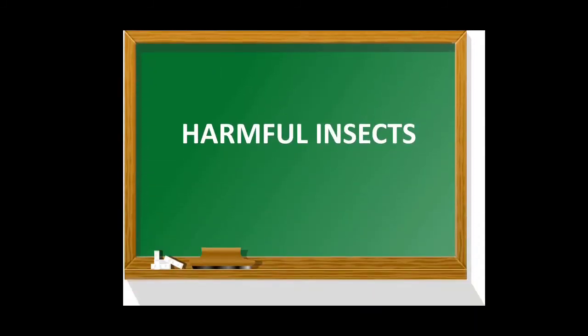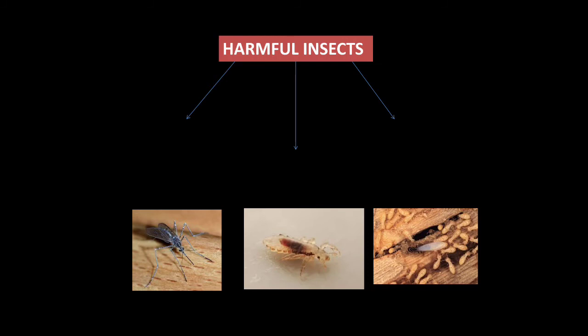Now let's study about the harmful insects. There are some insects that harm us, that cause a bad effect on us, and they are called as harmful insects. Some examples of harmful insects are, the first one is mosquito. Mosquito spread diseases like malaria and dengue. As you might have heard also, that dengue is being spread with the help of a mosquito, and malaria is also spread with the help of a mosquito.